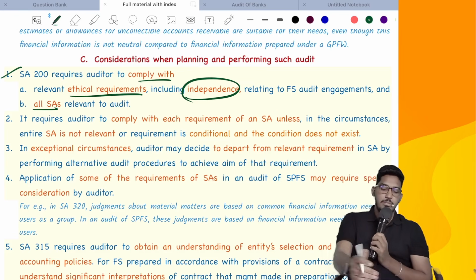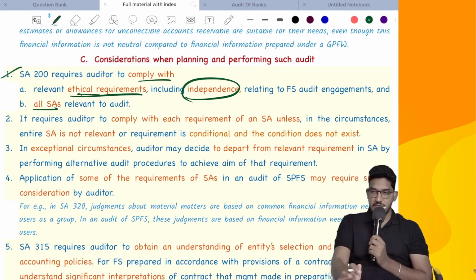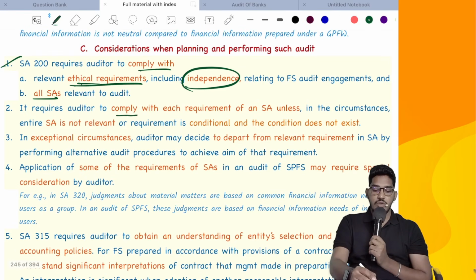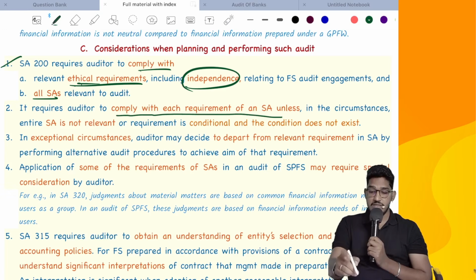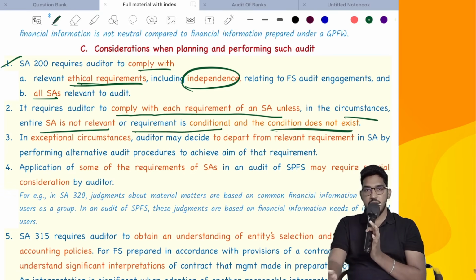Whatever it is, you have to comply with all standards on audit, and also you have to comply with ethical requirements. And if you see, it requires the auditor to comply with each requirement of a standard, unless in the circumstances the entire SA is not relevant or the requirement is conditional and the condition does not exist. If that standard is not relevant for you, don't follow it. If the standard becomes applicable only when you fulfill some conditions, like SA530, which will become applicable only when you have decided to go for sampling. If you don't go for sampling, SA530 will not be applicable. So unless the standard is relevant for you, comply with all other standards.